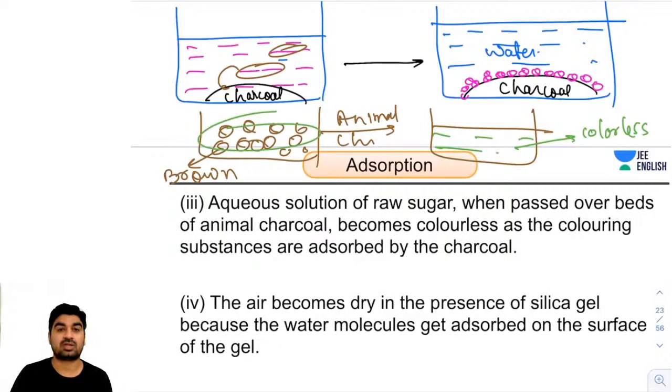The brown color was due to brown color particles, or the brown dye. Now when you pass it through animal charcoal, those brown color particles will be adsorbed, and you will get colorless, white sugar.